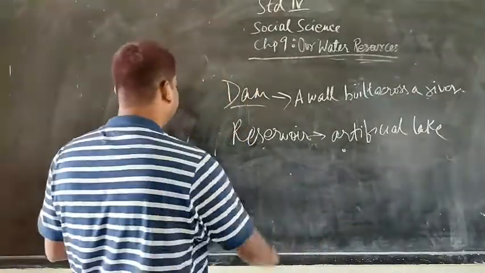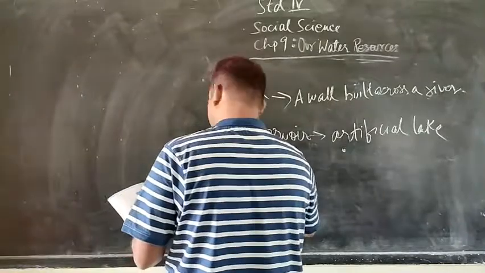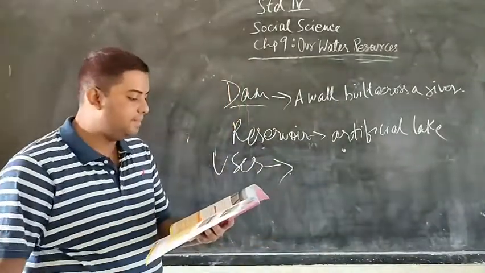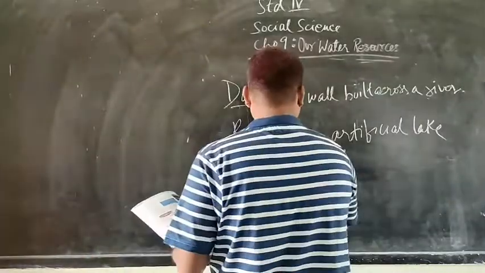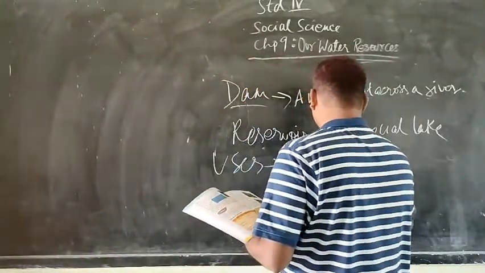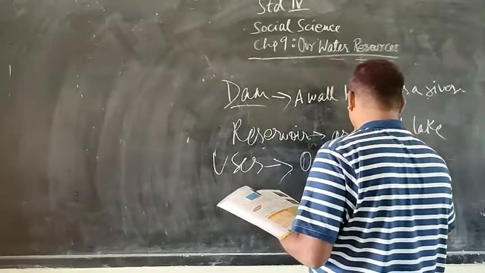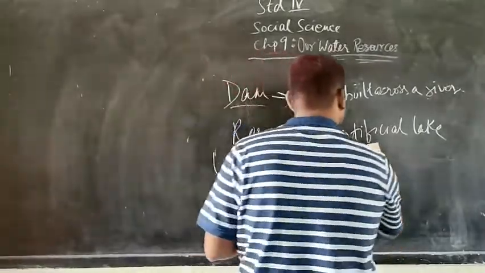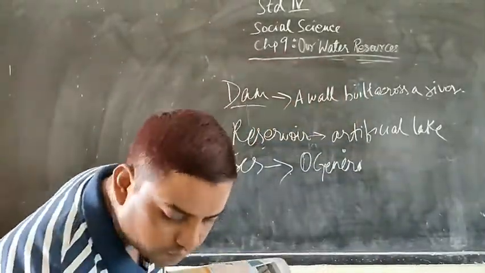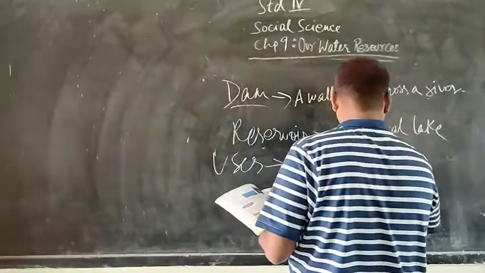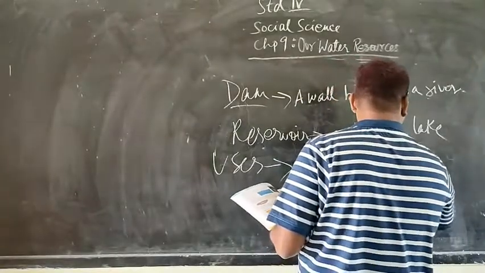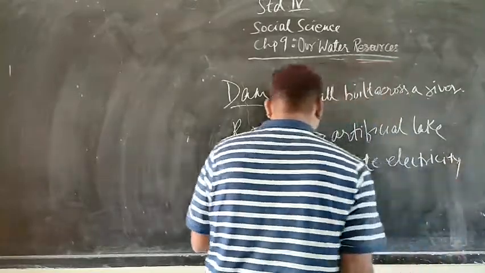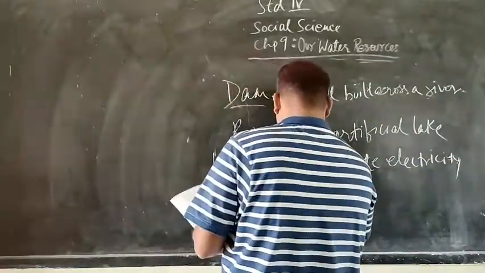What are the uses of a dam? Water is made to fall from a height in a dam to generate electricity. The first use of a dam, or you can say the other use of a dam, is to generate electricity. What is the second?